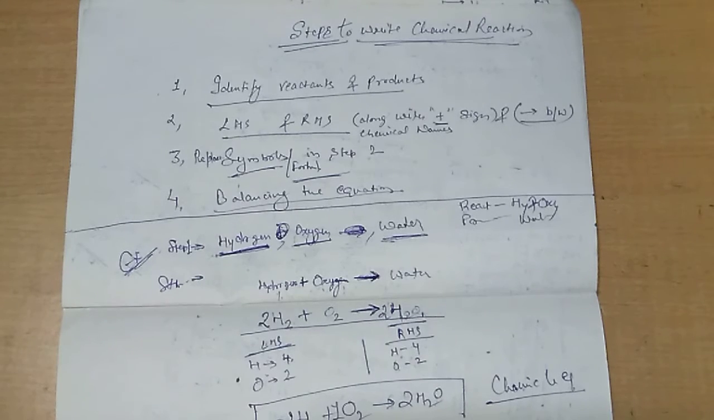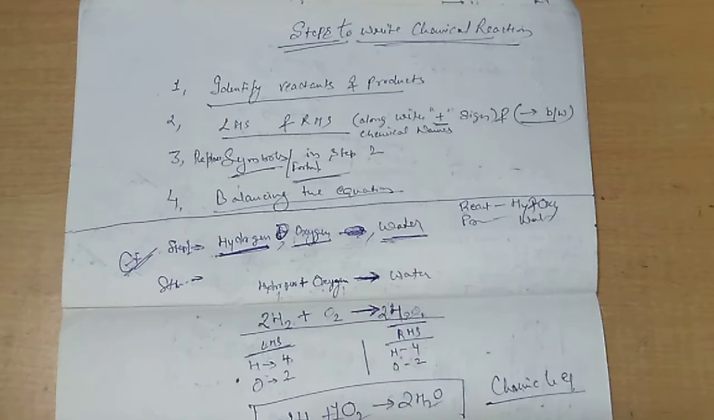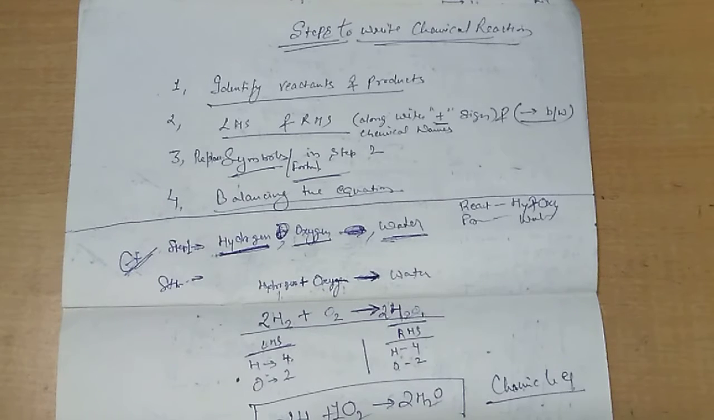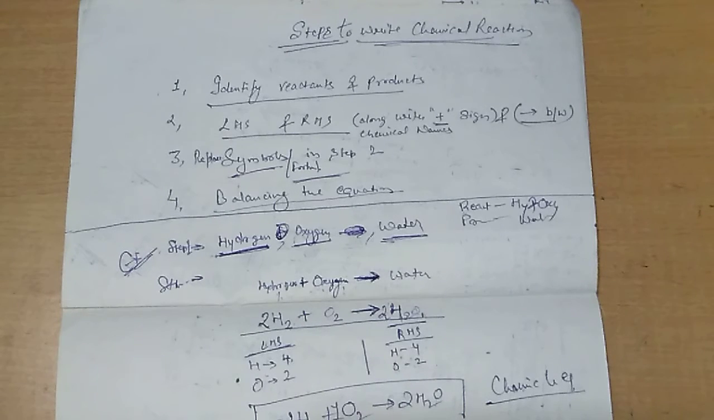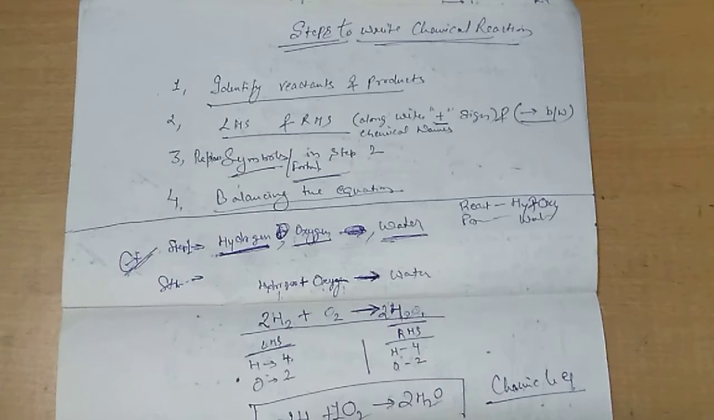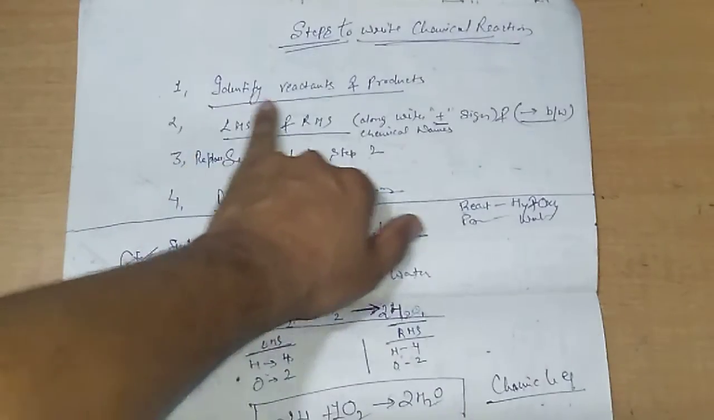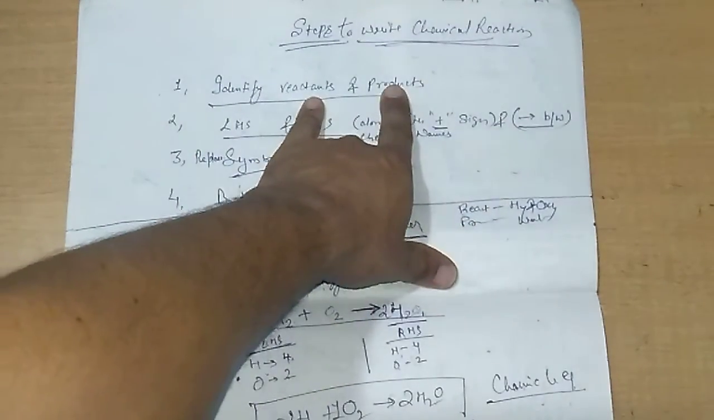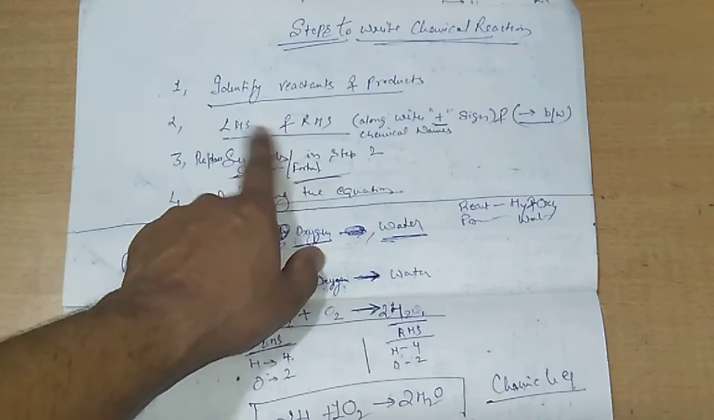Similarly, if something is happening, like hydrogen and chlorine, when hydrogen is added to chlorine, it will give you hydrochloric acid. So we already know that these are the substances, these are the reactants, and these are the products. First step: we need to identify what the reactants are and what the products are. Now, with an arrow sign,